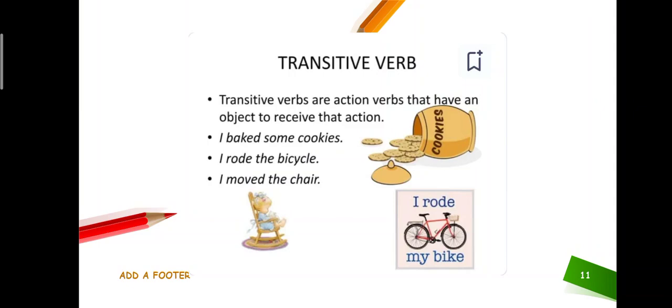Whenever we are talking about riding or driving something, just like driving the car, the car is the object and driving is the transitive verb. And in the third sentence, I moved the chair. Chair is the object and moved is the transitive verb.